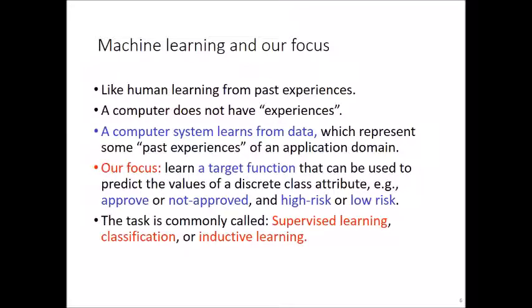Now see machine learning and what our focus is over here. Like human learning from past experiences, as human beings, how do we learn? We go through some past experiences. As we saw in our machine learning introduction lecture, if you go to the market for the first time, you don't know which way is the most efficient. But if you go multiple times from different paths, then you will identify the most effective way to reach the market. So this is how human learning works.